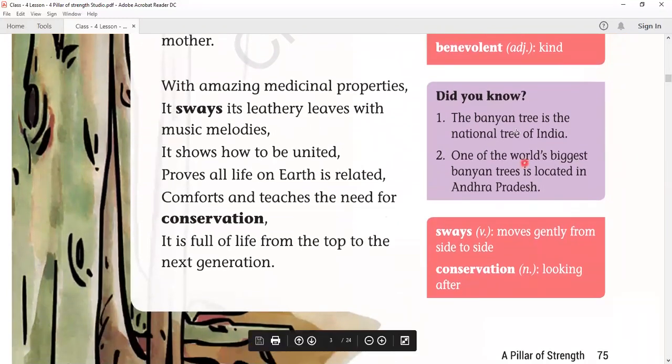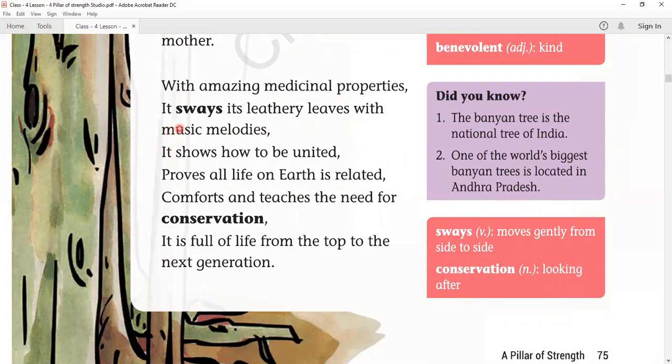Okay, so see here, did you know the banyan tree is the national tree of India? So you know it, isn't it? One of the world's biggest banyan trees is located in Andhra Pradesh. It is located in Andhra Pradesh, the world's biggest banyan tree. Okay, with amazing medicinal properties. It sways its leathery leaves with music melodies.